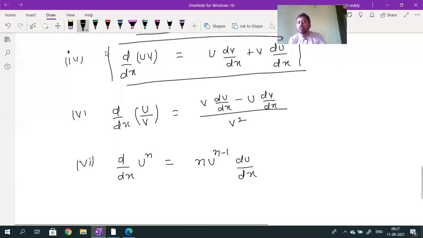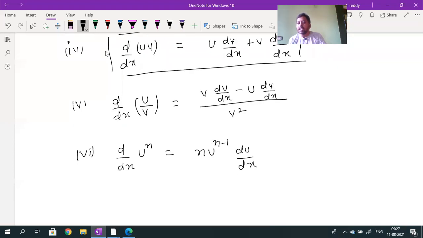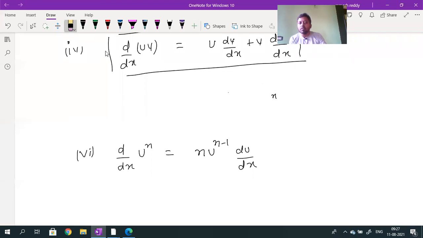A derivative of u by v: v into du by dx minus u into dv by dx, all over v square. Even this formula is not much required for you. This formula is somewhat complicated, so you do not need that formula that much. You can remember this one formula.